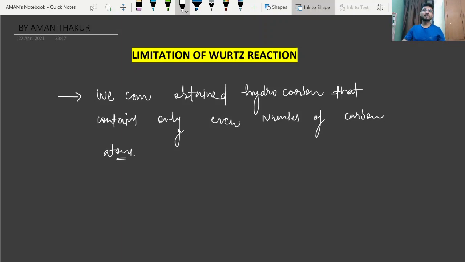Means if you use the Wurtz reaction for the preparation of hydrocarbon, always the hydrocarbon formed must contain an even number of carbon.